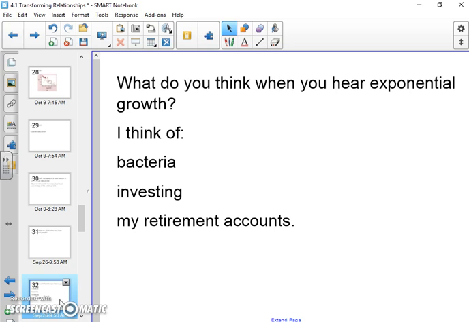Alright, so what do you guys think when you hear of exponential growth? I think bacteria, I think investing, and I think my retirement accounts. Compound interest, guys.